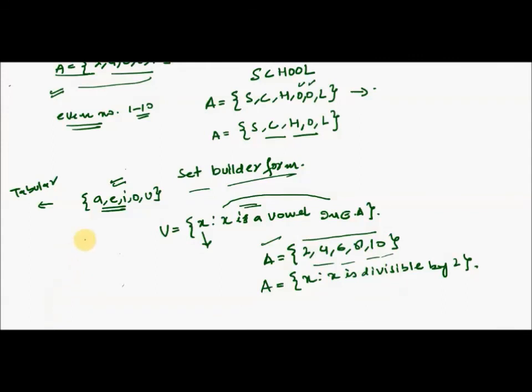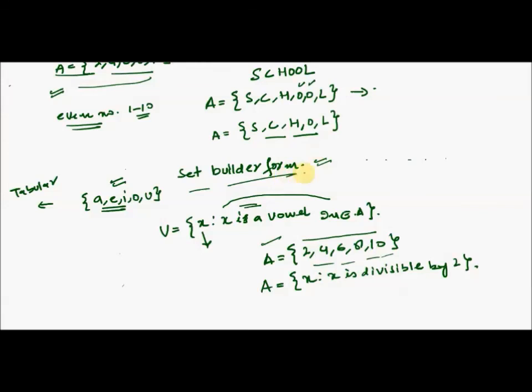Now basically set builder form is used when we have so many numbers that it becomes illogical to write all the elements of the set. For example, if I take a set of natural numbers, it will go up to infinity. So in that case we won't use the tabular form.